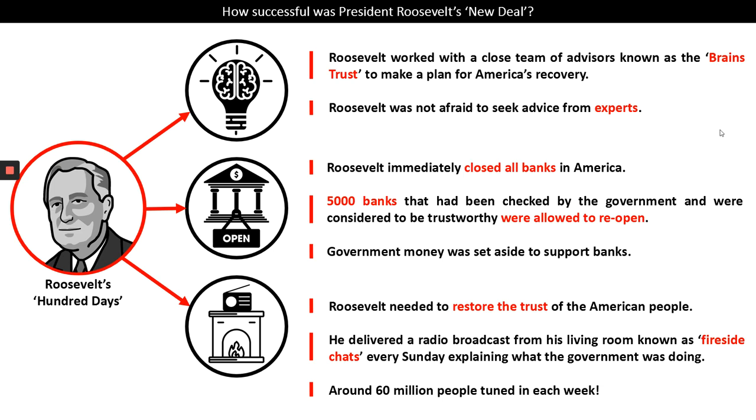And so he delivered a radio broadcast from his living room, known as a fireside chat, every Sunday, explaining what the government was doing, but also other things like his favorite history topics, the fall of Rome, for example. And so this started to help Roosevelt reconnect with the people, and around 60 million people were tuning into this radio show every week.